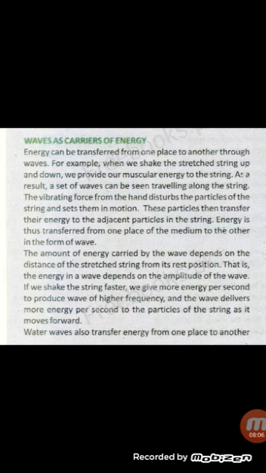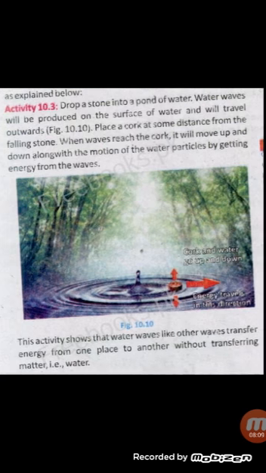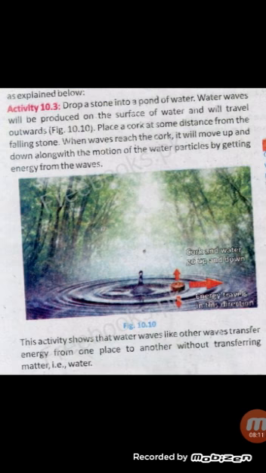Water waves also transfer energy from one place to another, as explained below, activity 10.3. Drop a stone into a pond of water. Waves are produced on the surface of water and will travel outward. Place a cork at some distance from the falling stone. When waves reach the cork, it will move up and down along with the motion of the water particles by getting energy from the waves.